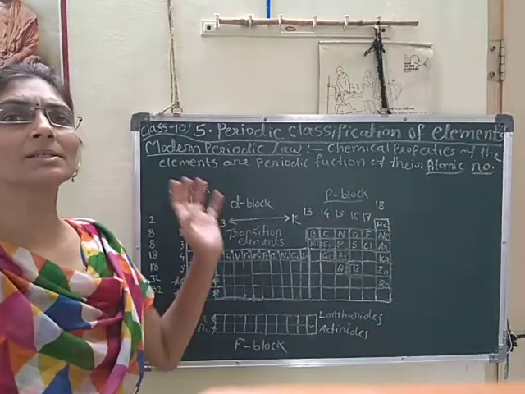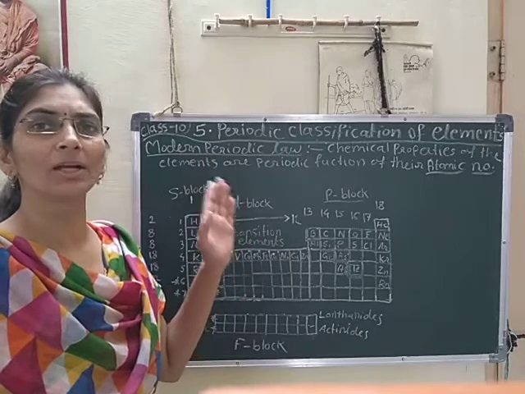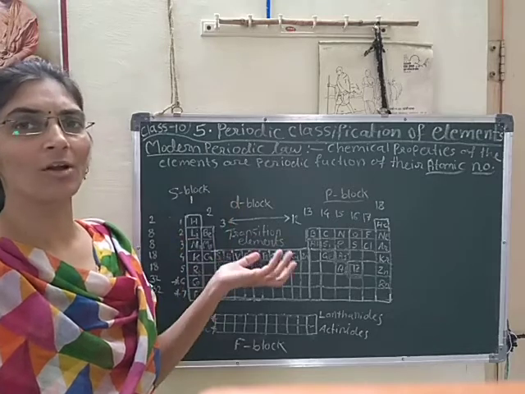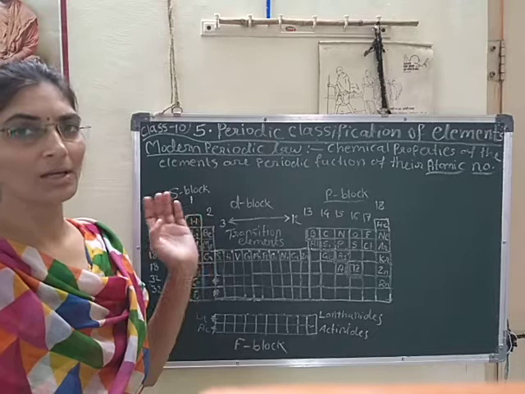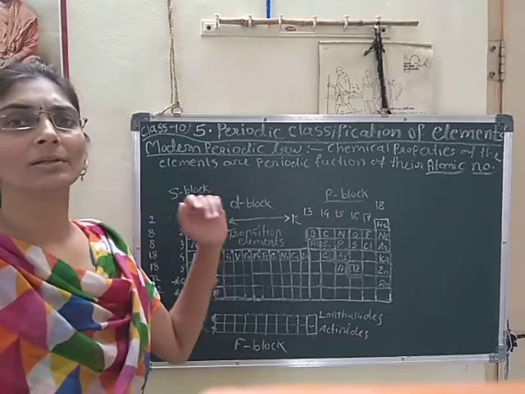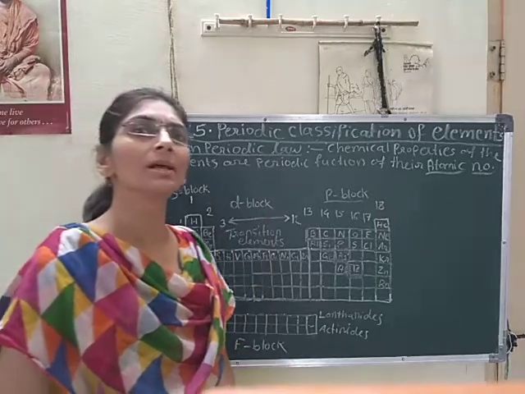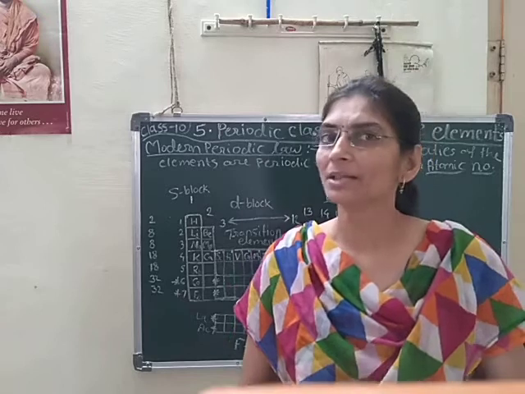He studied Mendeleev's periodic table very deeply because it was very significant. But at that time only one drawback was there: only atomic masses were known. But at the time of Henry Moseley, there was the discovery of atomic number.